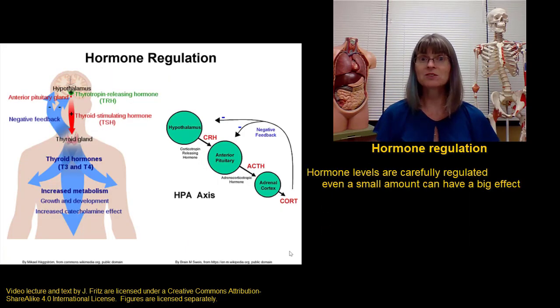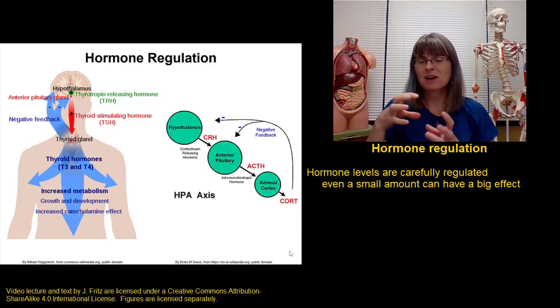Because hormones can affect so many different things, it's very important that hormone levels are carefully regulated. We need to make sure we have enough of the hormones we need, but not too much. This regulation has to be very precise because even a little bit of a hormone can have a big effect. And that's because of how tightly hormones like to bind to their receptors. It only takes a little bit to have a big effect.